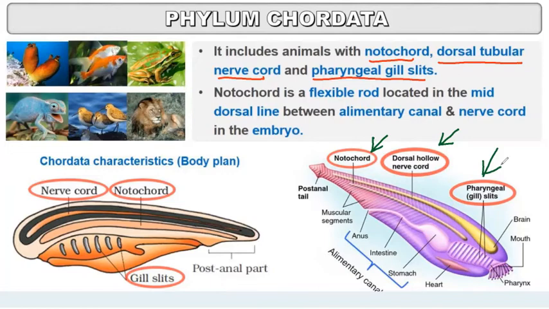Notochord is a flexible rod located in the mid-dorsal line between the alimentary canal and the nerve cord. Here you can see this one is the alimentary canal and this one is the nerve cord, and in the center, the notochord is present.